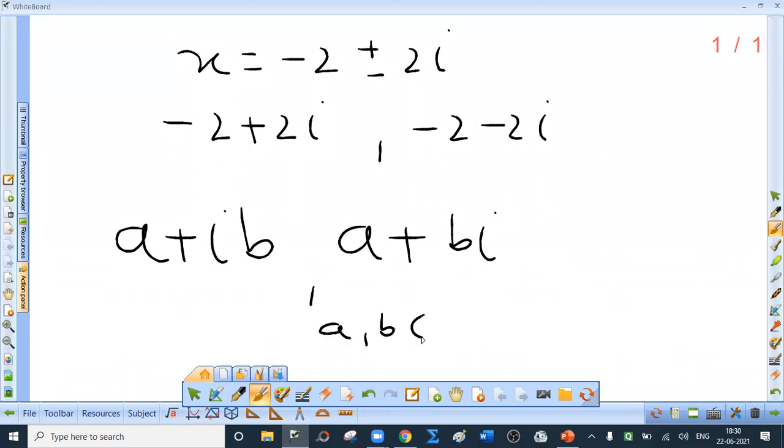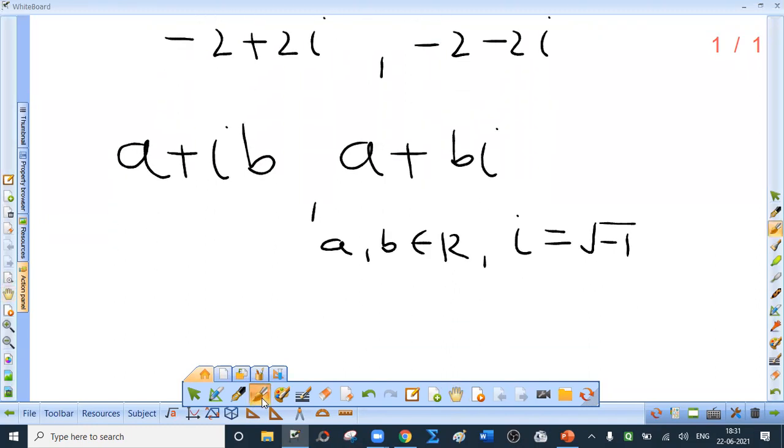This is very important. a and b are real numbers and i an imaginary unit, that is i equal to root of minus 1, is called a complex number and it is usually denoted by z. So z equal to a plus ib is a complex number.